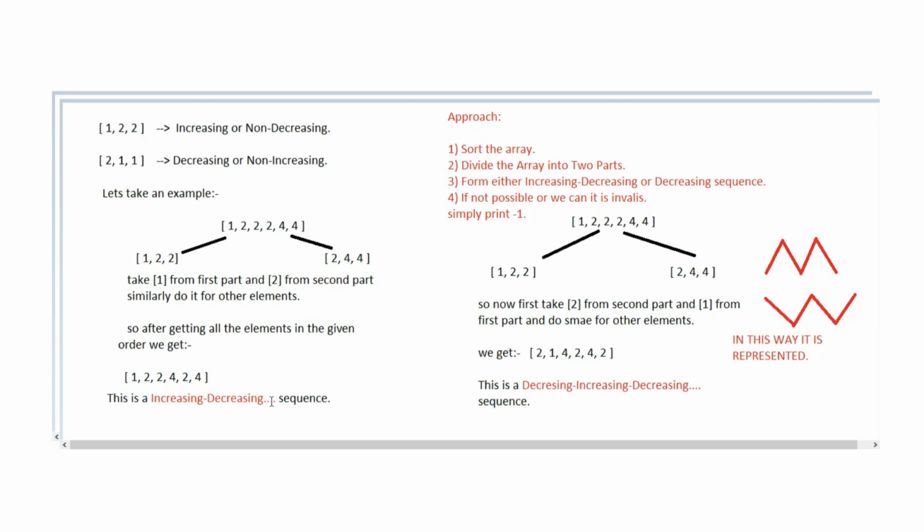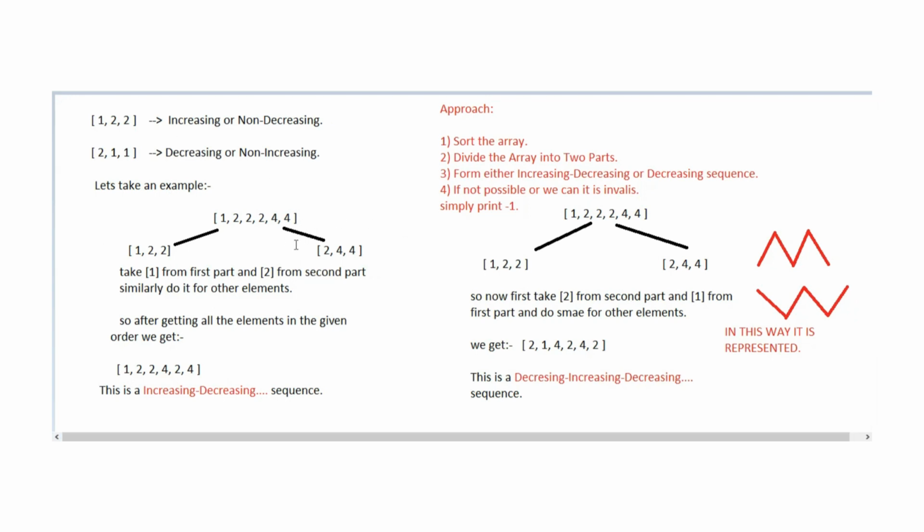But there might be a possibility that the decreasing, increasing pattern must be there, and we are checking for increasing, decreasing. Decreasing, increasing is also one of the possible valid answers. Sometimes increasing, decreasing is not valid for the given array, and decreasing, increasing might be there. So we need to check for that. As the array is already sorted, to get the decreasing, increasing sequence, we first require the greater element. So we do the same thing, but we start with the second subarray, or second part.